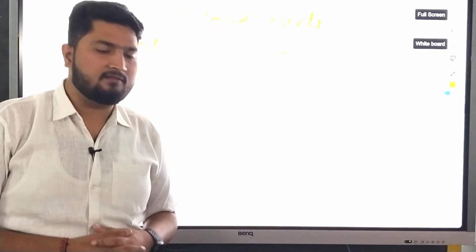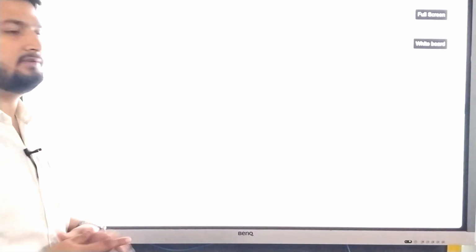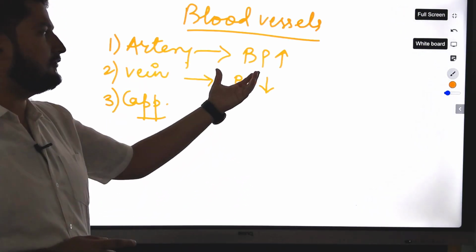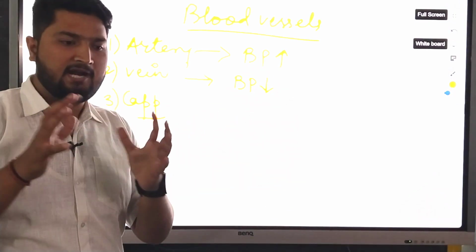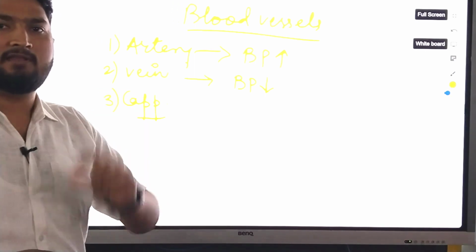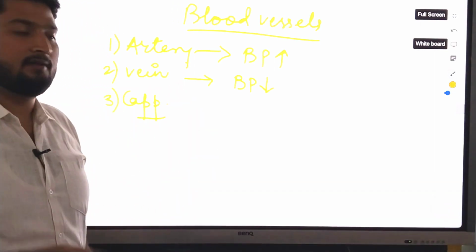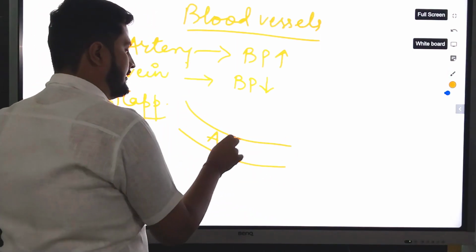And there are some more differences between them. Arteries have thick walls compared to veins. Why? Because I told you that blood pressure is more in arteries. Therefore, to sustain that pressure of blood, arteries have thick walls, while veins have thinner walls compared to arteries.